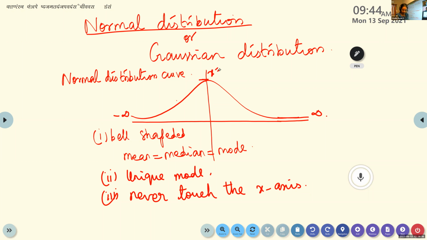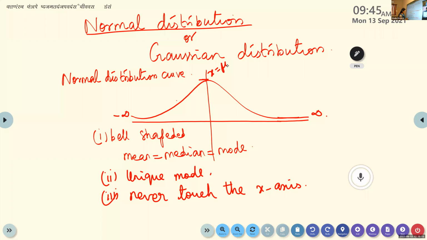The symmetric line, write down the next one, x is equal to mu. The line x is equal to mu divides the normal curve into two equal parts.